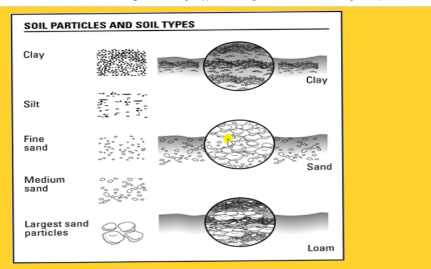Whereas when we come towards the sand particles, they are very big. They can't hold the air. Air and water can easily pass through it, but they don't have the ability to retain moisture and air particles in it. As the air molecules or water particles enter, they quickly go out as it does not have the ability to hold them. But when we come towards the loam, the particles of loam are smaller than sand while bigger than the clay particles. This property or size of the particles helps the loam to retain moisture and air particles, but to some extent, which is good for the growth of normal plants.